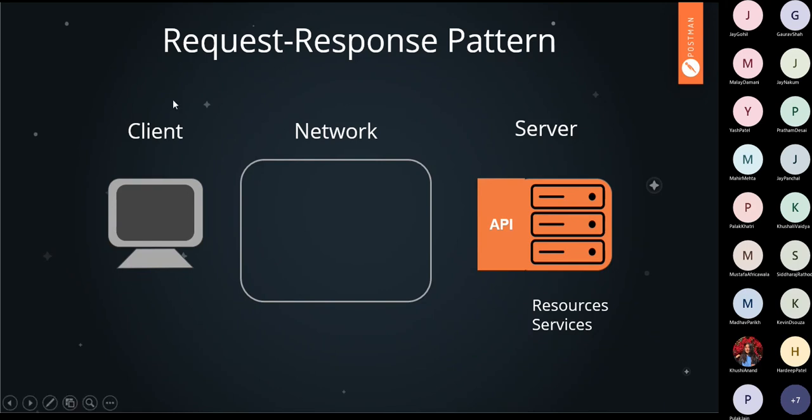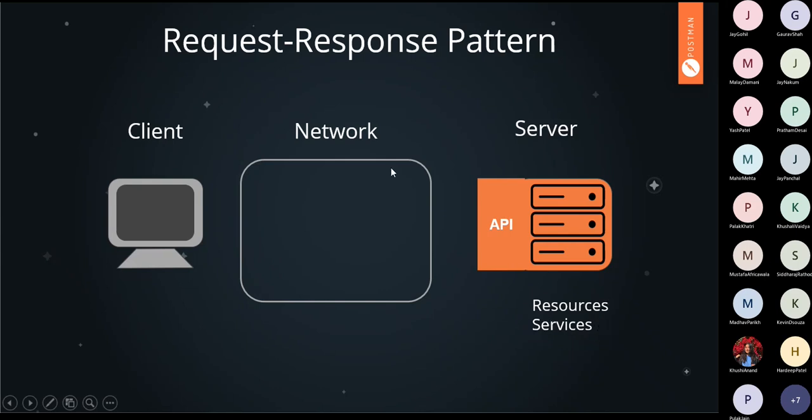So again, there will be one client. Now, a client can be anything. It can be the browser which you are using, an ATM machine, laptop, PC, anything. Now, there will be one server. In that server, some resources, or you can understand some data, has already been stored, or some services have been stored.